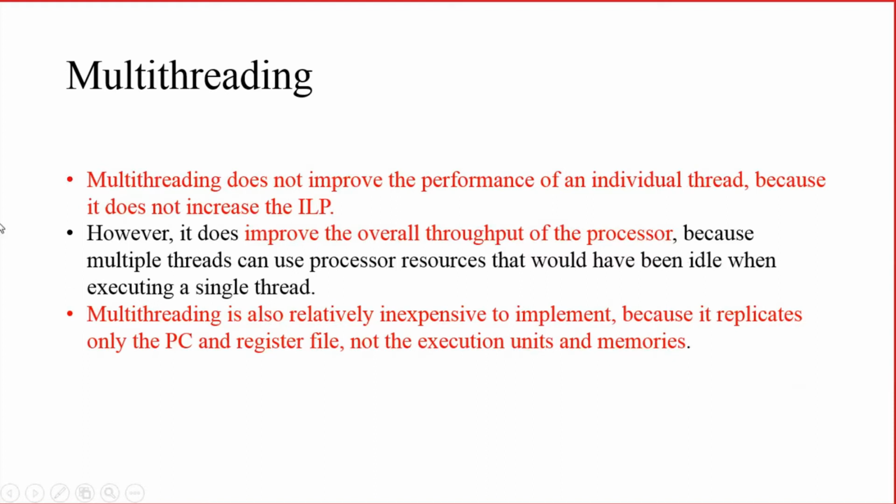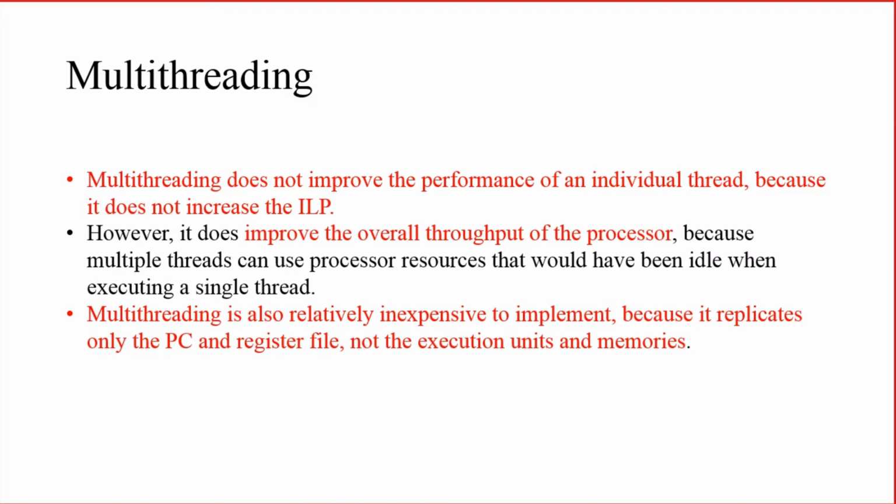So collectively, multi-threading does not improve the performance of an individual thread. If you have 4 threads, multi-threading cannot improve the performance of a particular thread, because it does not increase the instruction level parallelism. If you want to increase the performance of a single thread, more instructions from that single thread have to be executed in parallel.